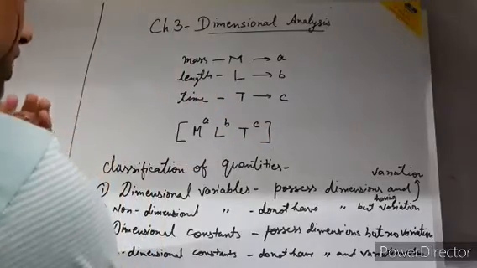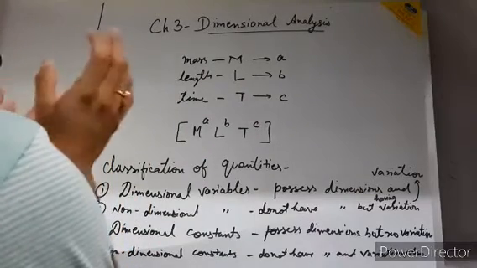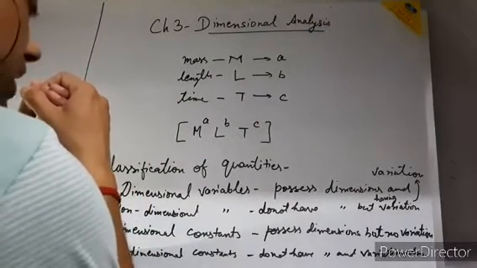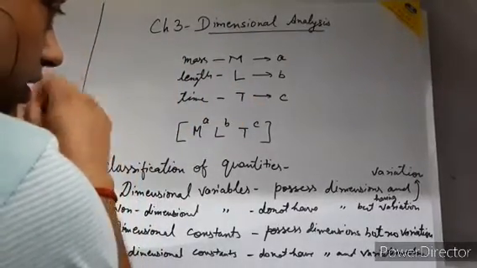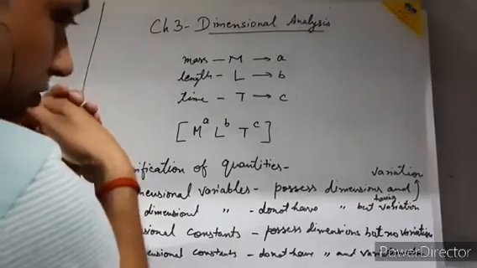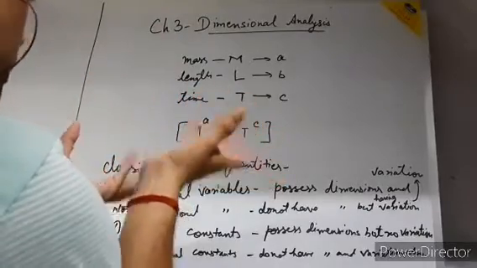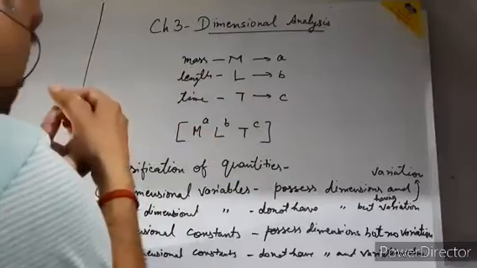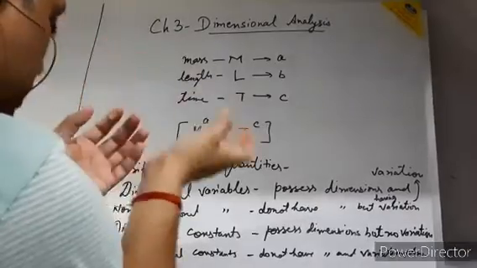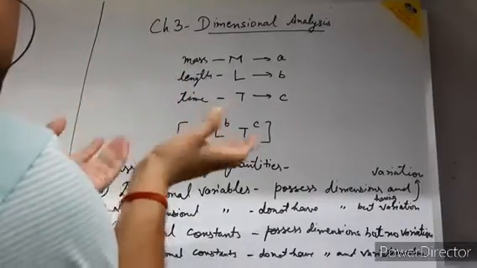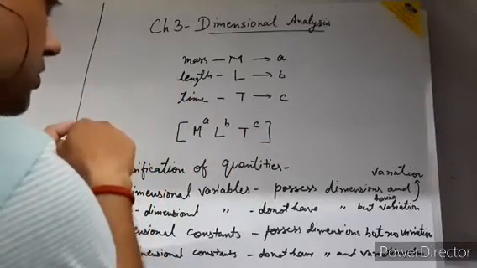Dimensional constant means the quantity has dimensions but there is no variation. The famous example you can give here is the gravitational constant. The gravitational constant has a unit but its value is always fixed. Another example you can give is the Boltzmann constant and Planck constant. These types of constants you will study in class 11 and 12. These 3-4 examples you can give for a dimensional constant. They have dimensions, but there is no variation.